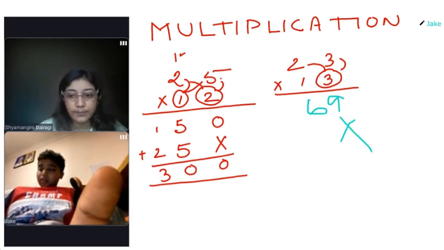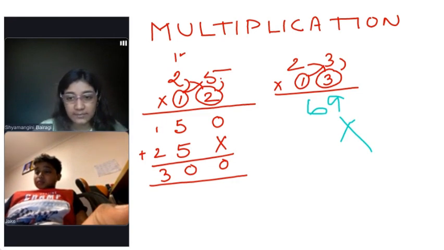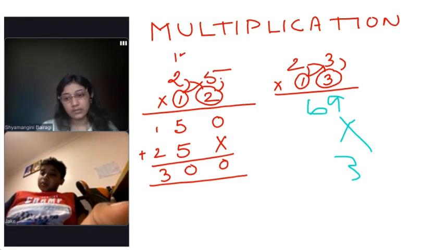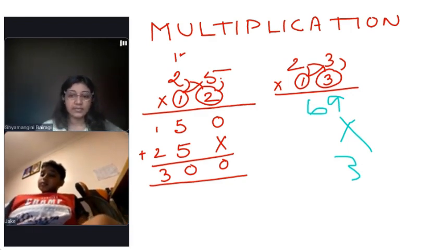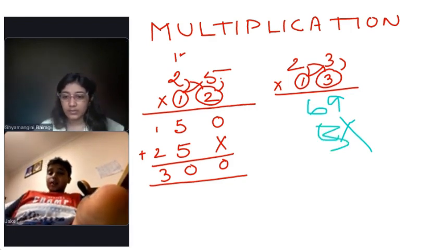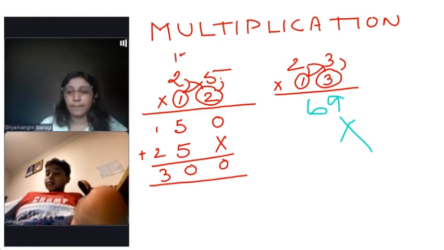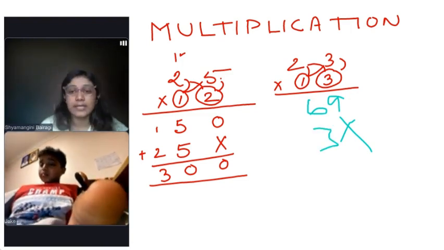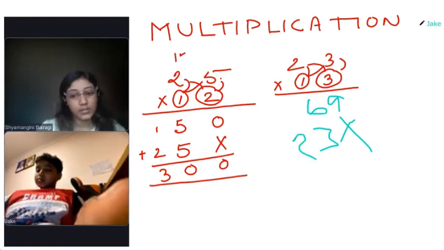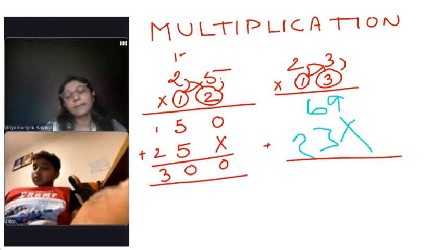We will repeat the same cross now with this number. 1 times 3 and 1 times 2. 1 times 3 would be 3. Why are you writing it below? Just write beside the 3, beside the cross. Yes. 3. Yes. 2 times 1, 2. Now the catch is we have to plus it. Do the addition.